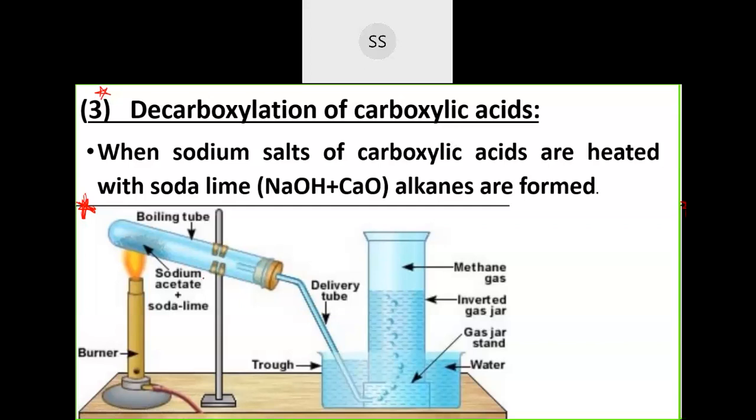So here is the experimental setup. You can see they have used sodium acetate, that is CH3COONa, and this is heated with the soda lime at high temperature. When it has been heated, they found a gas coming out. That was methane, and sodium carbonate remained in the test tube. The reaction I will give you next. Now write down this reaction.